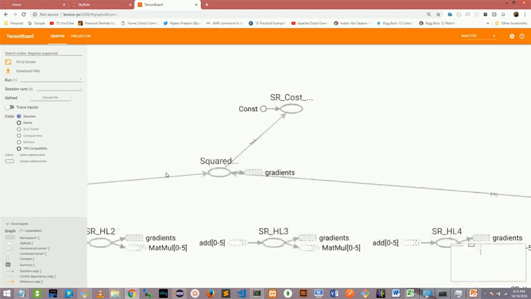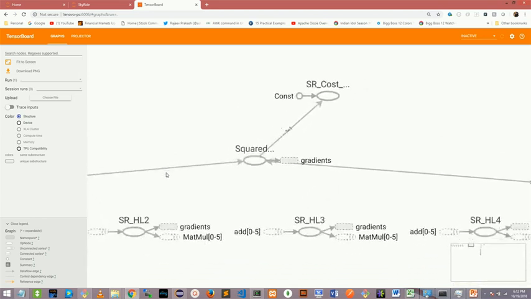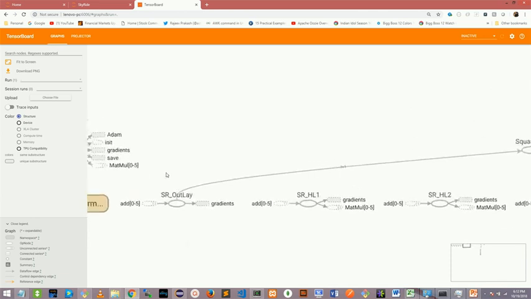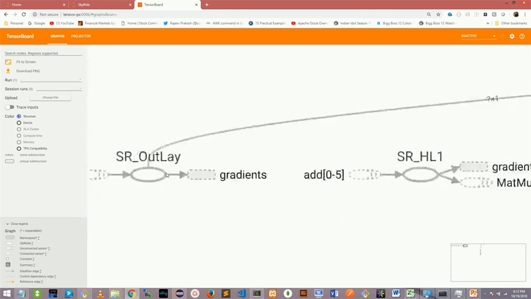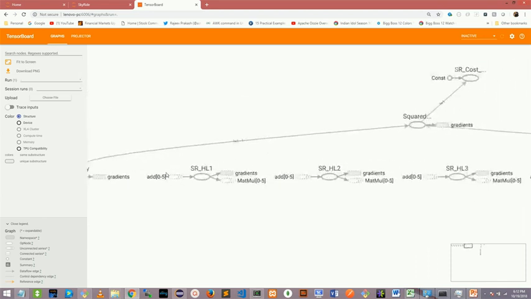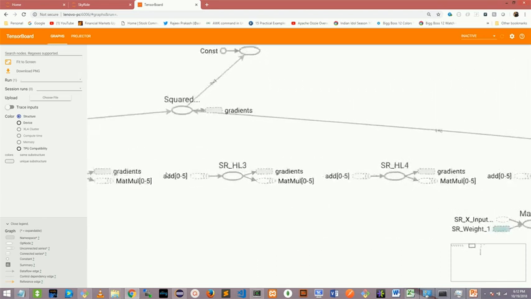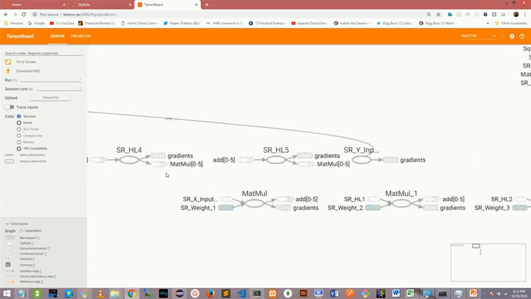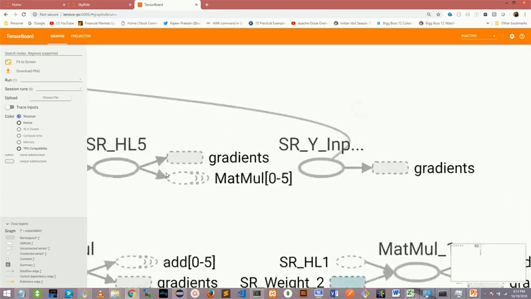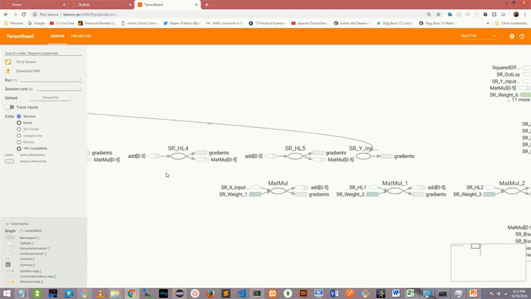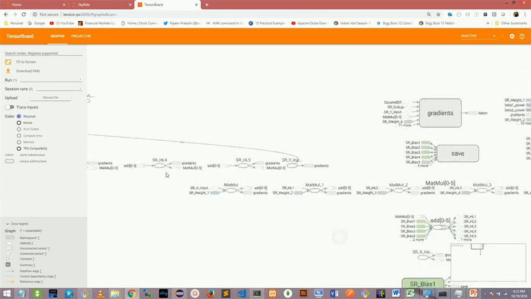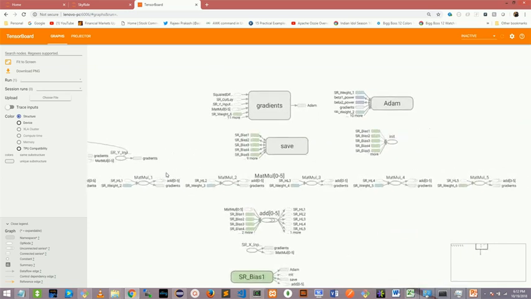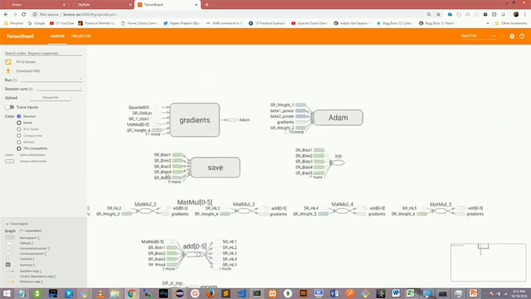If you look here, it's the cost function, mean squared, and then this is the output layer right here, and these are all the hidden layers here, hidden layer 1, 2, 3, 4, 5. And this is the input layer. So input layer, hidden layers, output layer, and these are all the permutations and calculations being done. And this is the Adam optimizer which I have used.